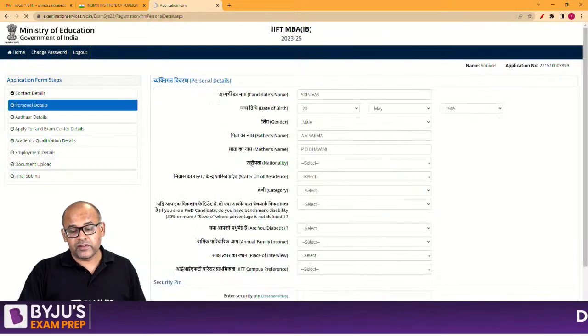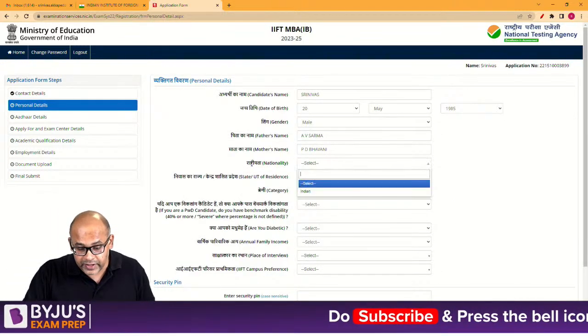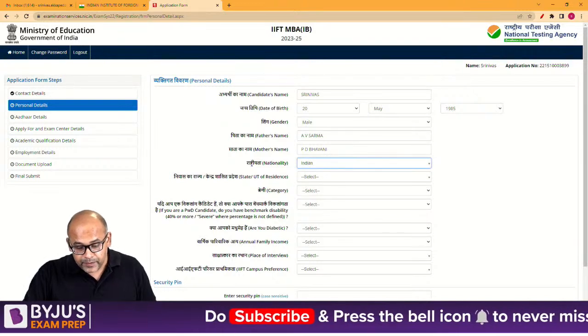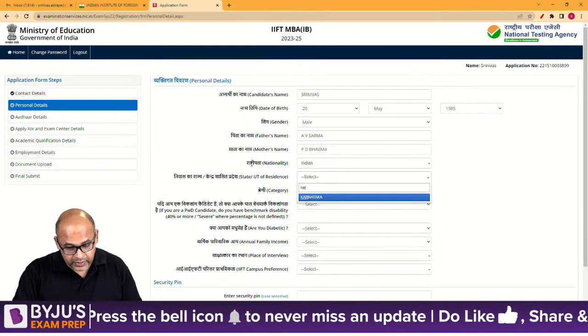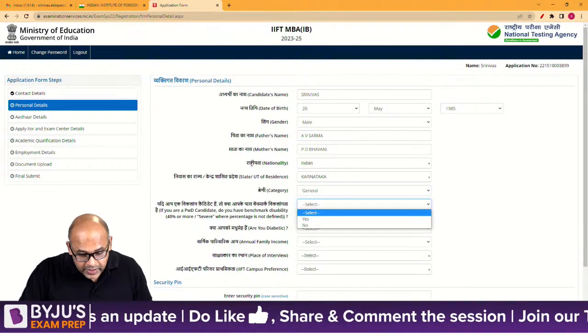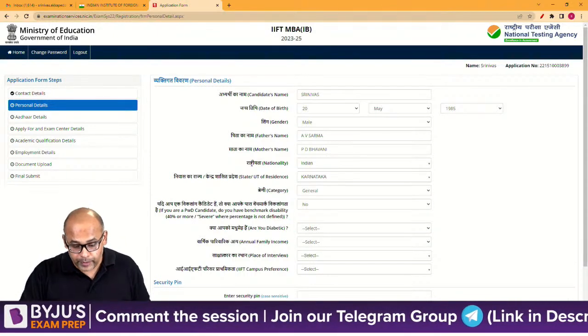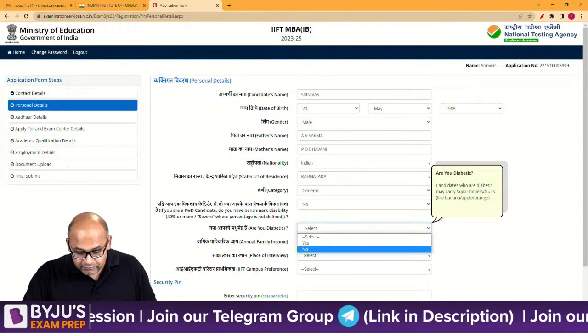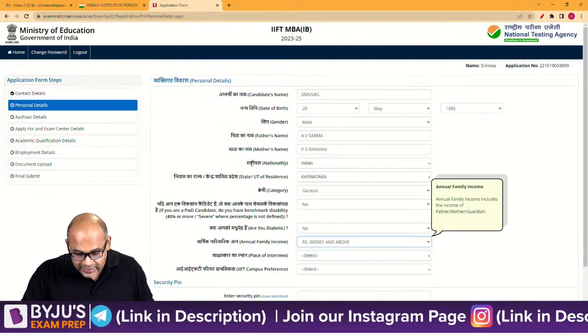So personal details, we'll start with personal details. Srinivas, everything else, some of it is pre-filled, thankfully. Nationality is again Indian. State, they could have picked this up, but they didn't for some reason. But let's go ahead, Karnataka. So category, general category. Then if you are a PWD candidate, thankfully you have everything fine, so no. Are you diabetic? As of now, no. Annual family income, I'll just put 8 lakhs and above.